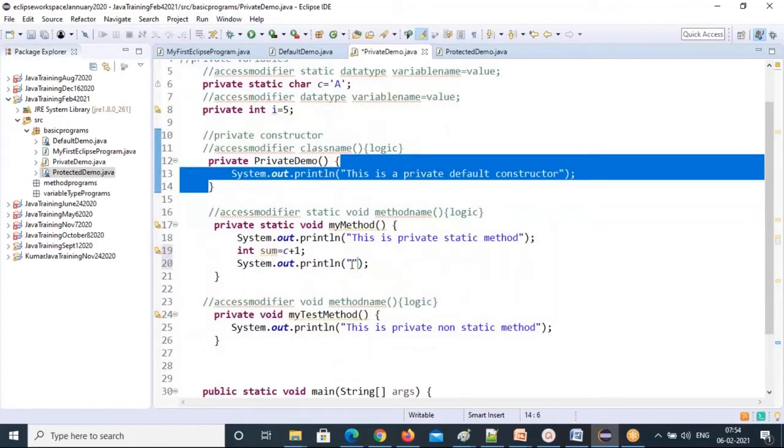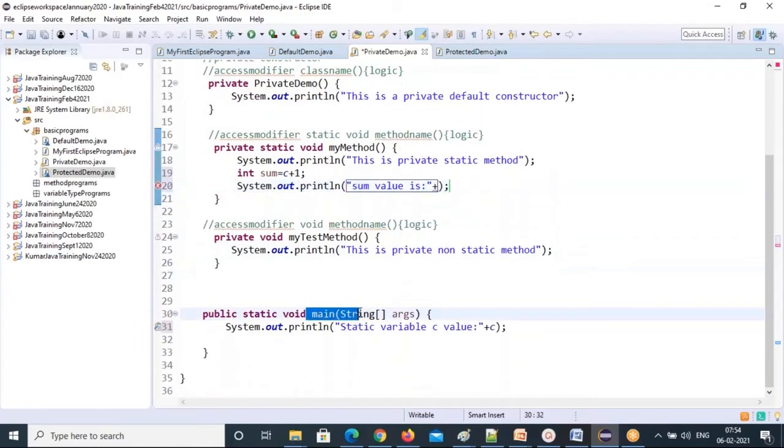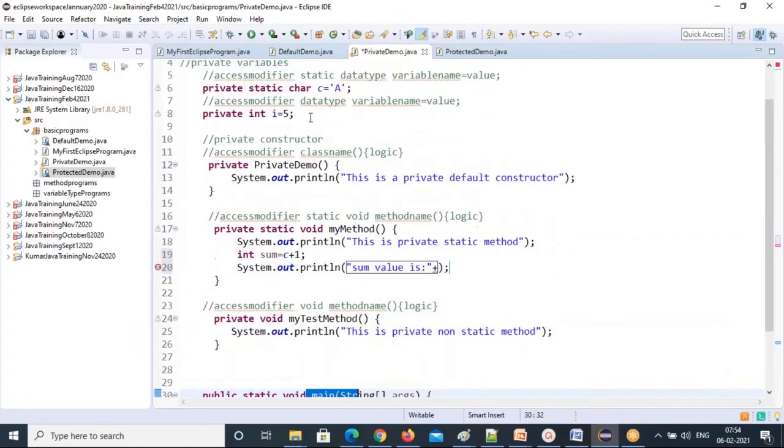But this c variable, I used it in my method and also in the main method. Two places I used it. I declared it once and I'm using it in different methods. So that's the advantage of this global static variable. You declare static variables once globally, and you use them in many methods.